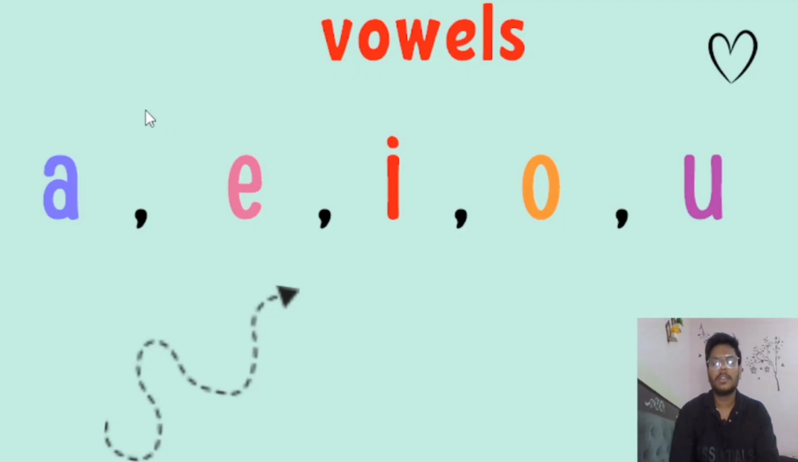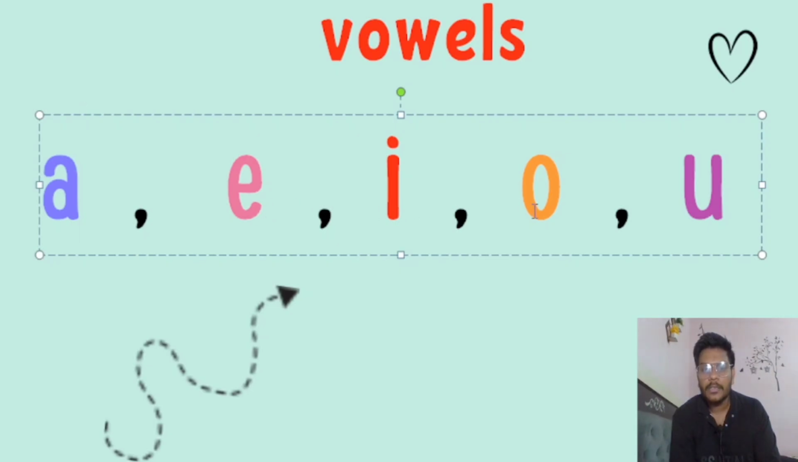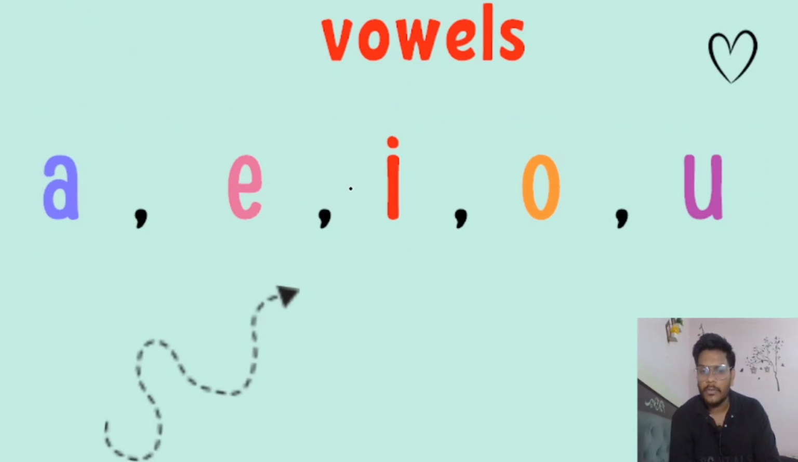First we learn what vowels are. The vowels are A, E, I, O, U. These are vowels. Without vowels, all are consonants like B, C, D, F. These are consonants, and the vowels are A, E, I, O, U. Do you understand, Ravi? That's nice.